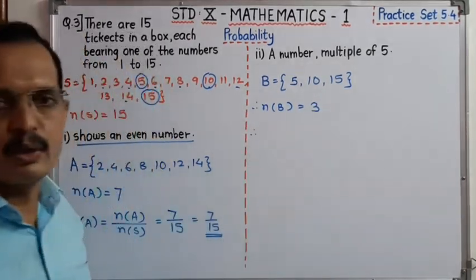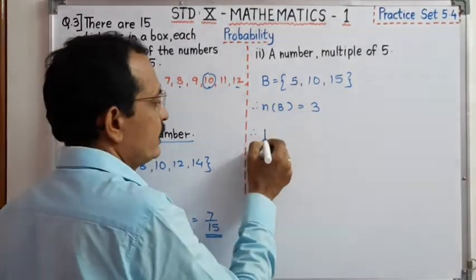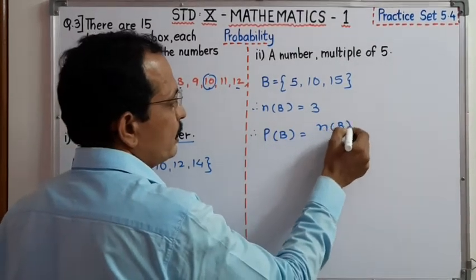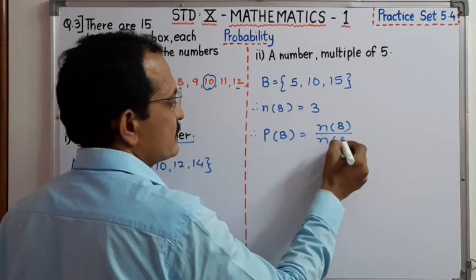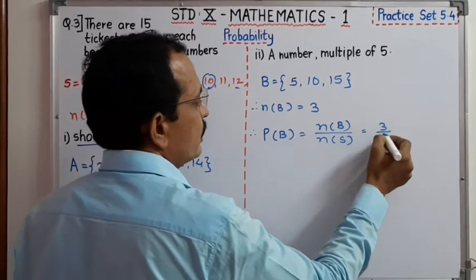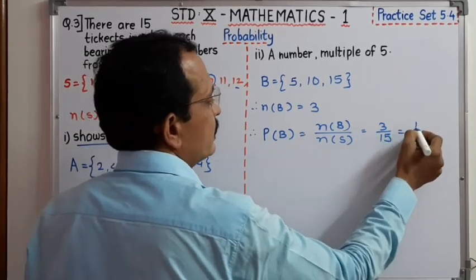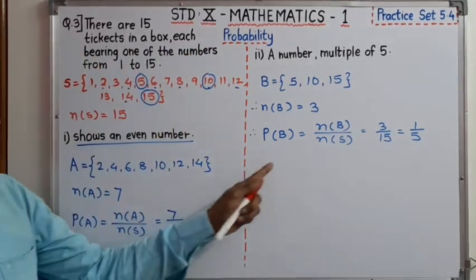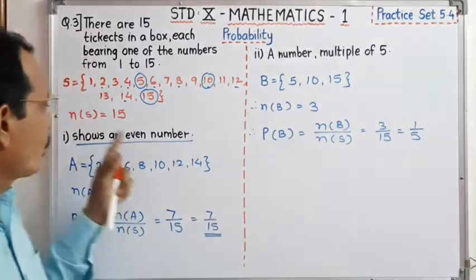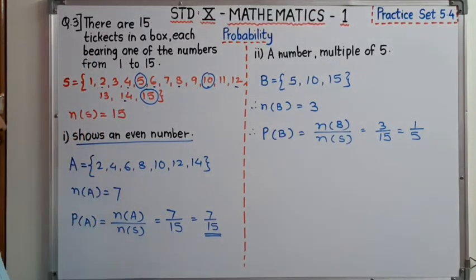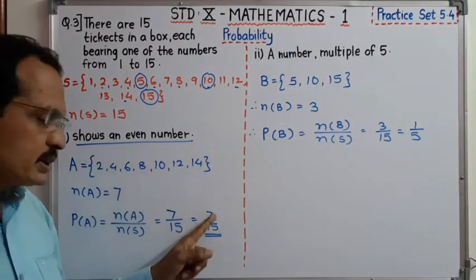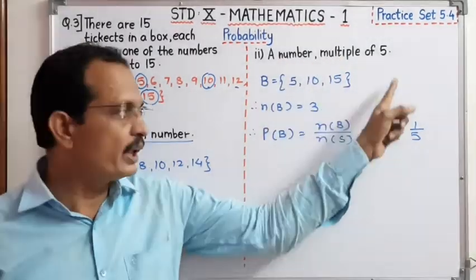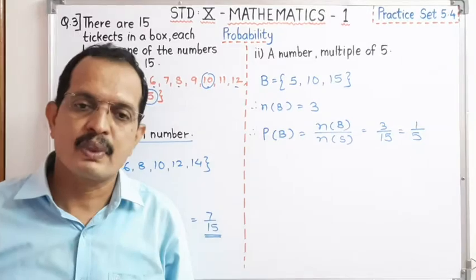Now, we have to find out the probability for this event. P(B) is equal to number of B upon number of S. Dear student, 3 upon 15, it is 1 upon 5. Therefore, we have to write the final answer. Probability for the event that shows an even number is 7 upon 15. And for the event, a number which is a multiple of 5, is 1 upon 5.